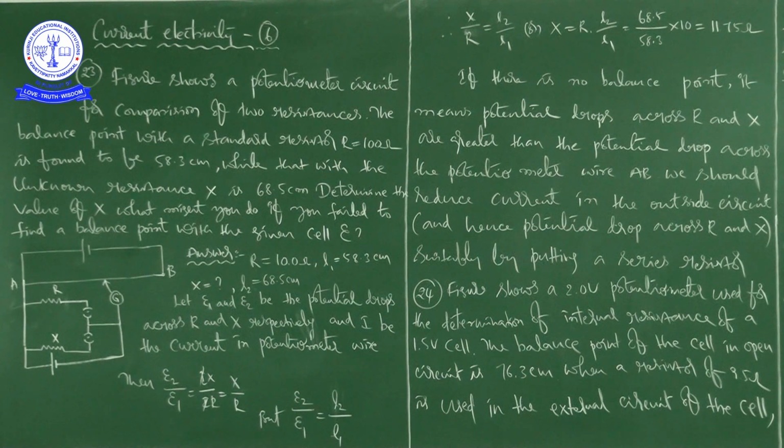Okay. So from the theory, what we already discussed regarding the potentiometer experiment is how to compare the EMF of two cells and to determine the internal resistance of a given cell.